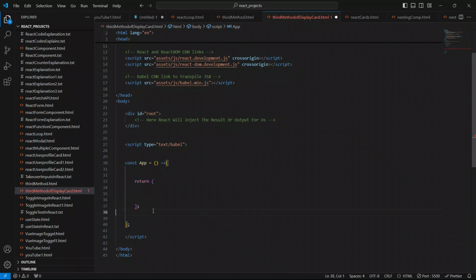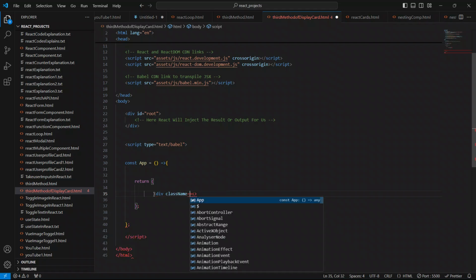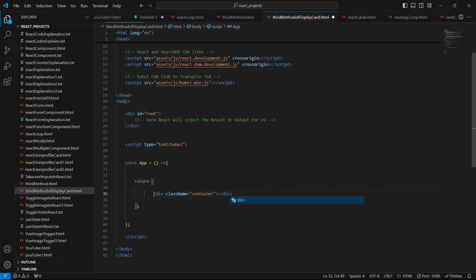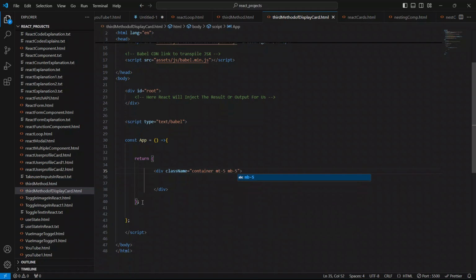So I'll give className container, because to provide CSS classes in React, we have to use className instead of class. Class is a reserved keyword in JavaScript, so for that reason we use className to provide the CSS classes on the element in React.js. I'll say margin top 5 and margin bottom 5. You can see the error is gone now.